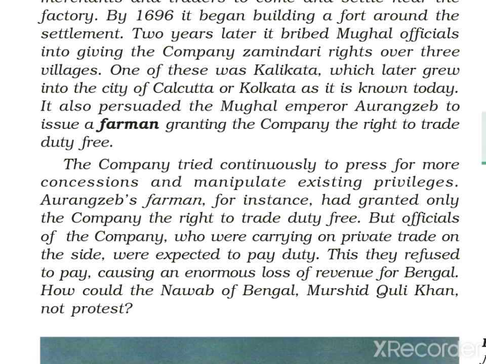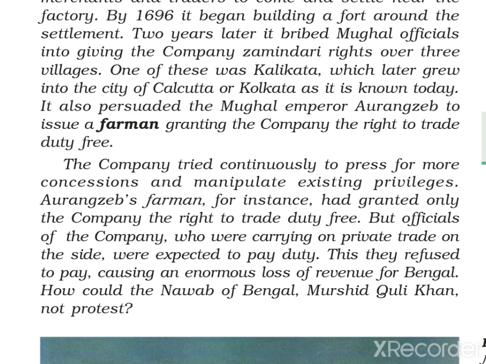Right? So here it is given that according to that farman, they had the right to trade duty free. But officials of the company who were carrying on private trade on the side were expected to pay duty. Means those who were doing trade on behalf of East India Company were allowed to do duty free trade, but officials doing private trade on the side had to pay taxes or duty. This they refused to pay. They said, we are also Englishmen, why should we pay tax, why should we pay duty? So they refused to pay, causing an enormous loss of revenue for Bengal.